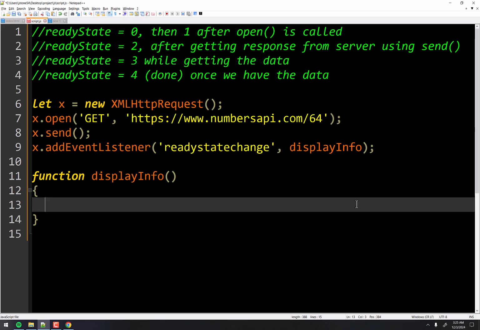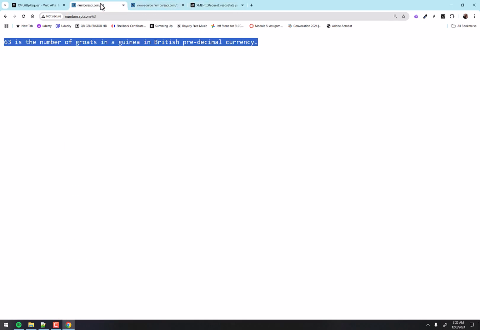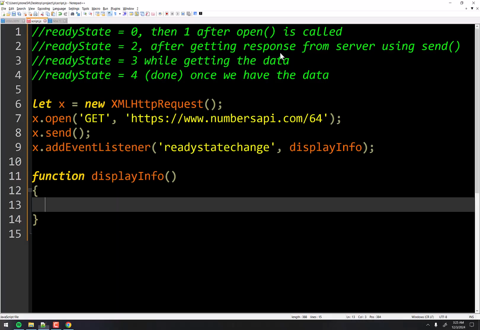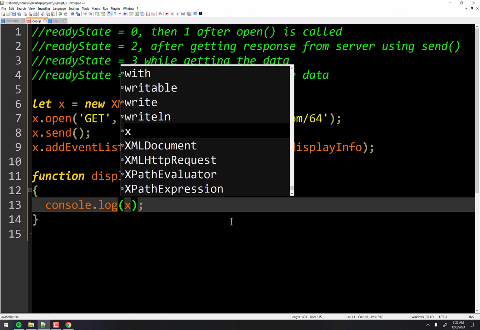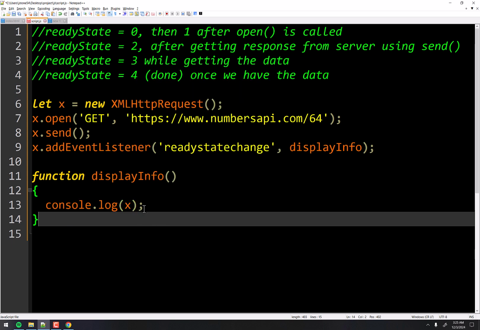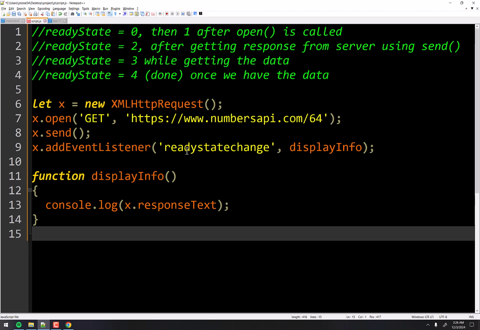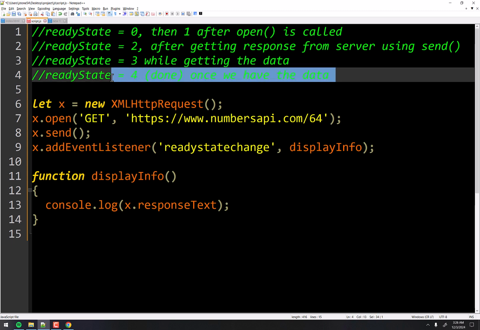Okay. Now you might notice that the information at the moment is just plain text. It's not even in JavaScript object notation or XML or anything. It's just raw text. Totally fine. We'll talk about the JSON portion of it a little bit later. But starting off here, I'm going to just console.log, and what is it we're going to be logging? Well, there's a property of our X object, which is our XML HTTP request object, called responseText. That will be whatever we got when we became done as status 4.